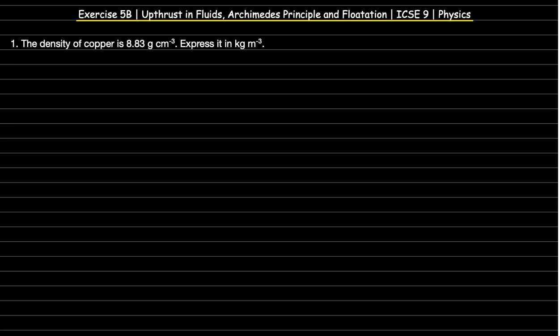Starting with the first question, density of copper is given as 8.33 gram per centimeter cube. We need to express it in kg per meter cube. So in order to understand this, it's very simple. When we convert gram per centimeter cube to kg per meter cube, we need to multiply